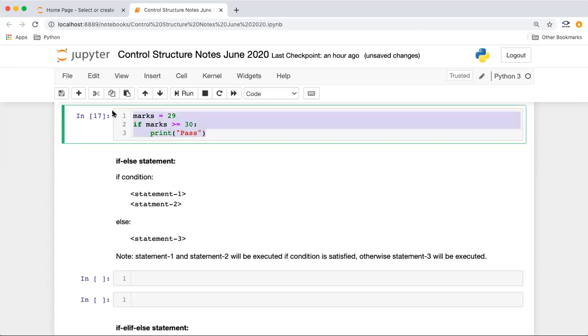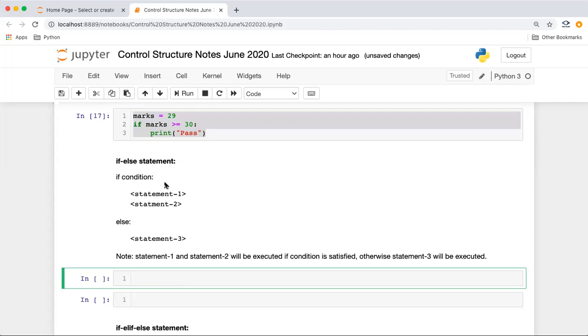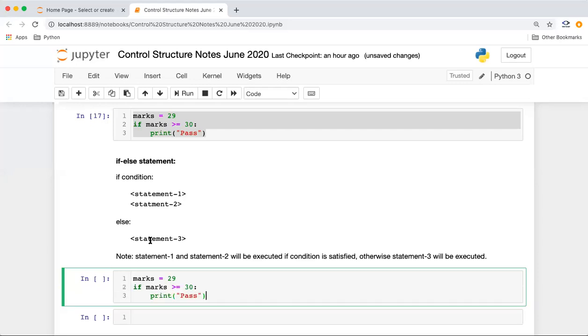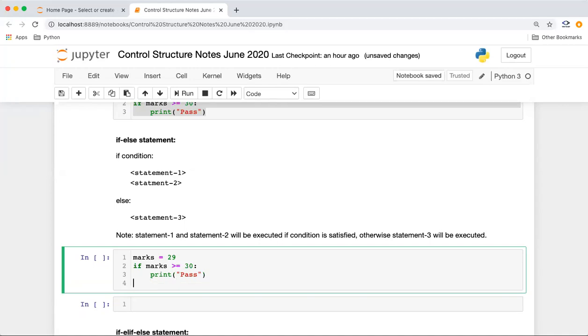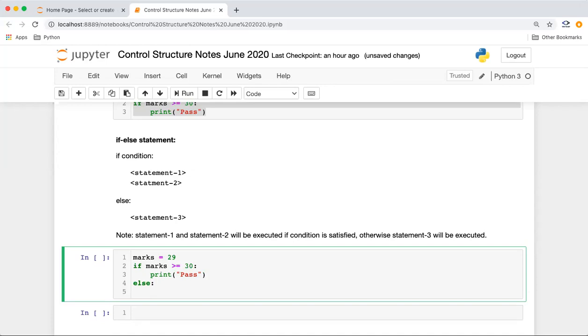Okay, so let us suppose this case, right? If I see this syntax, we'll have an if-else, and in the else we are not checking any condition. This will be the default path which will go if the condition is not satisfied. If you see the same example, we can say if marks is greater than 30, you are pass. Else, maybe we can show him better luck next time.